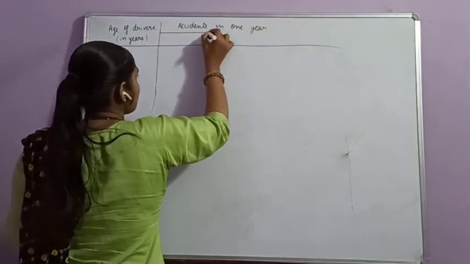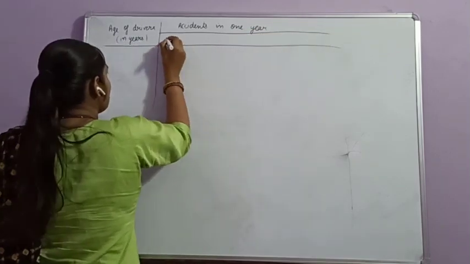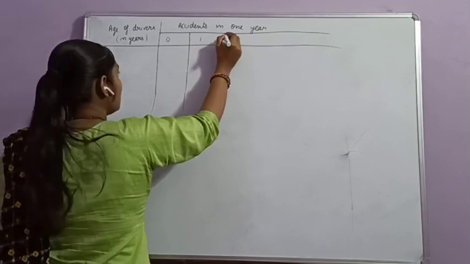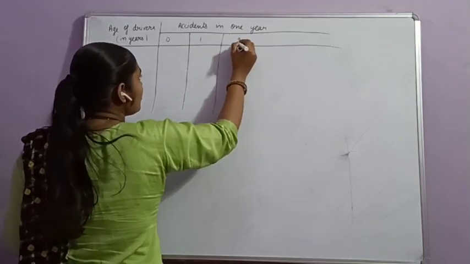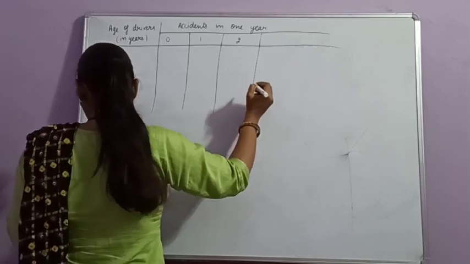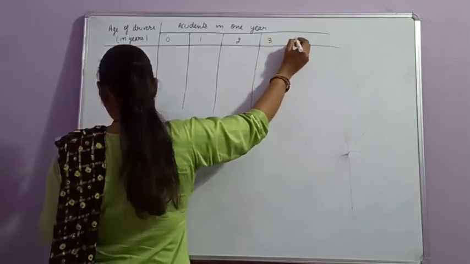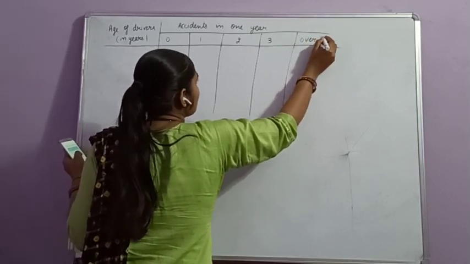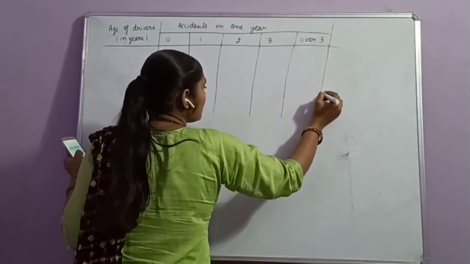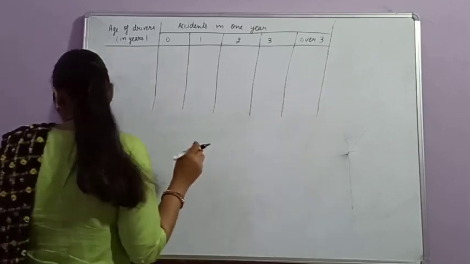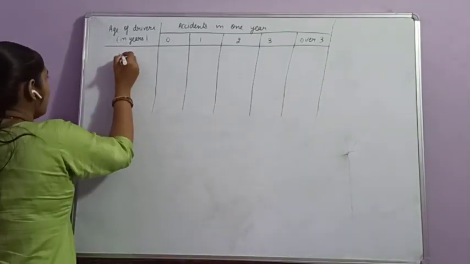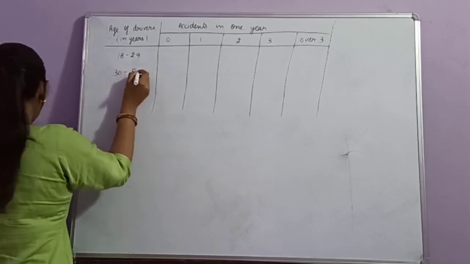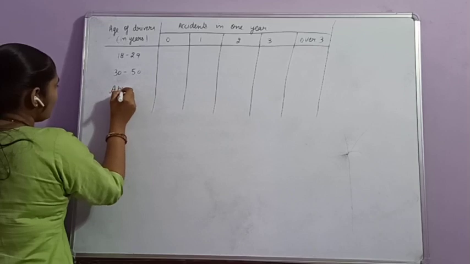That is 0, 1, 2, 3, over 3, that is more than 3. Age is 18 to 29, 30 to 50 years or above 50.